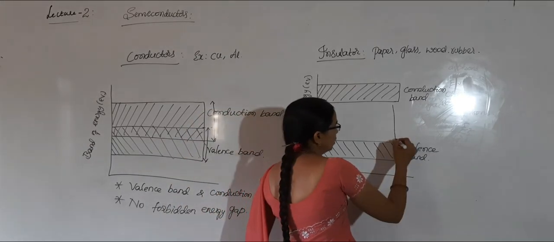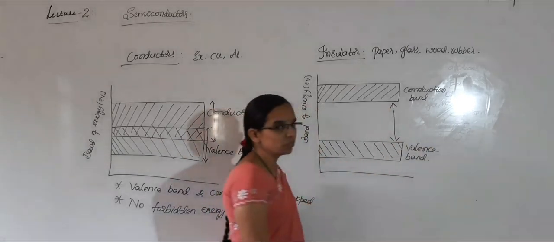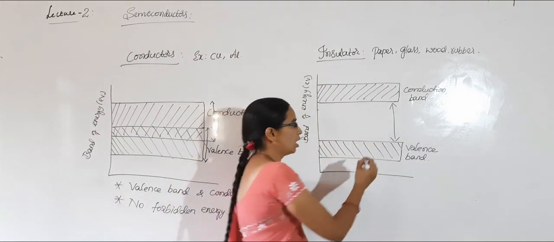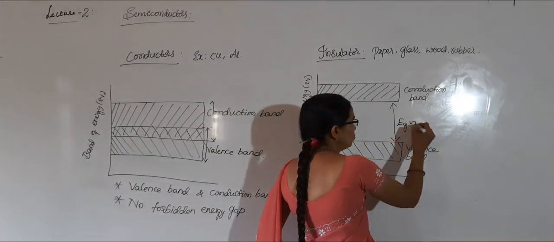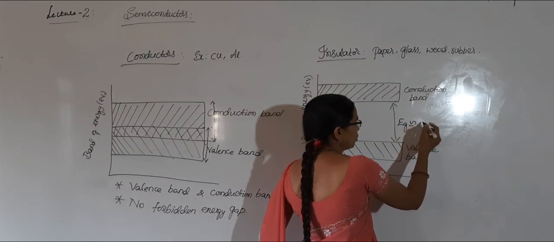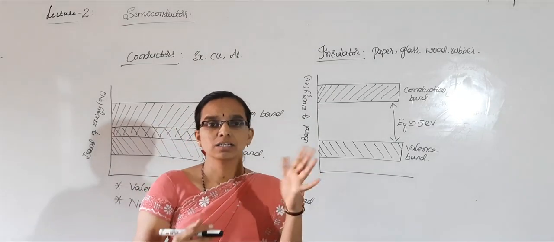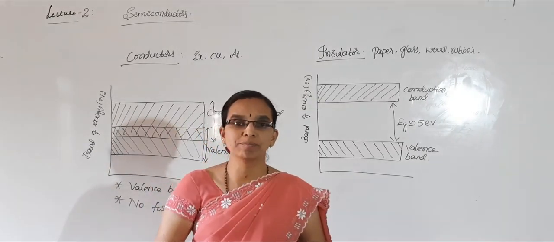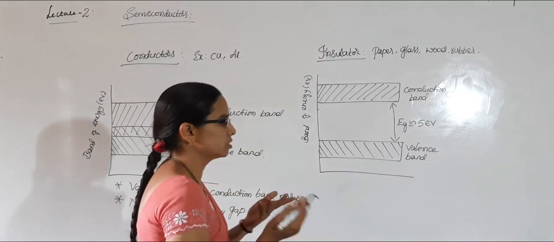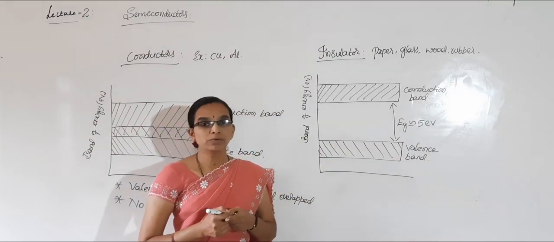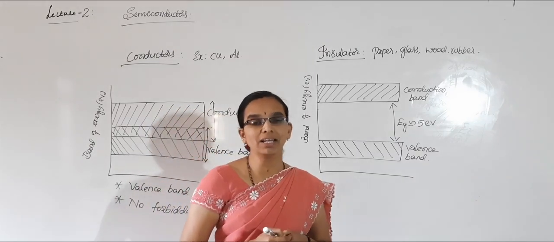Here you can observe in insulators there is a large energy gap which is approximately equal to 5 electron volt. In conductors there was no forbidden energy gap. What about in case of insulators? Just opposite. There is a large energy gap approximately equal to 5 electron volt.